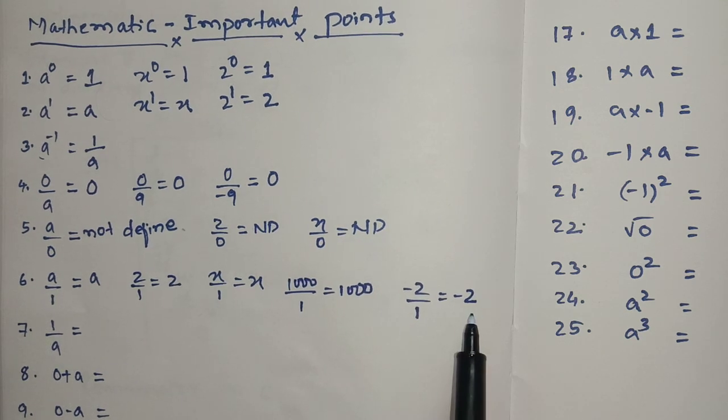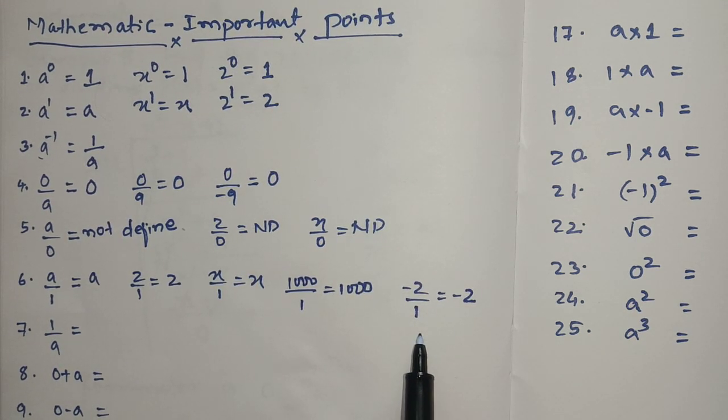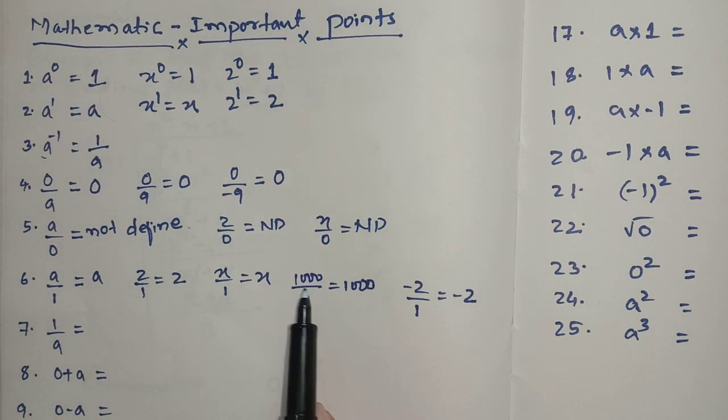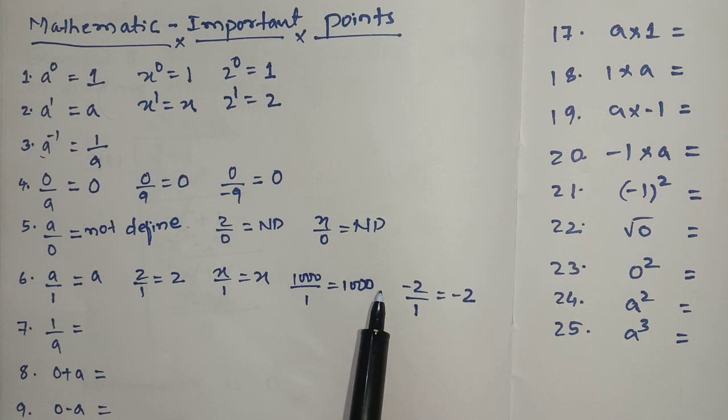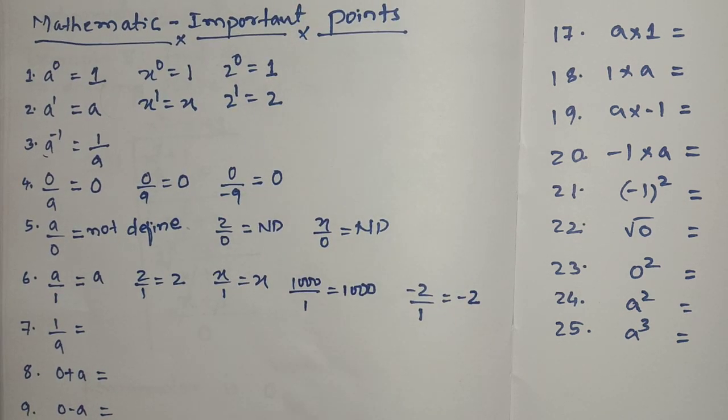Anything divided by 1 will be anything. If it is minus anything divided by 1, answer will be minus anything. Minus 1000 by 1, minus 1000. Plus 1000 by 1, plus 1000. Minus 1000 by 1, minus 1000, student.